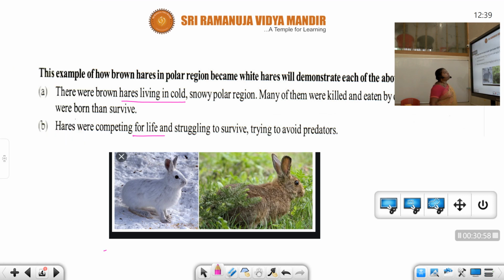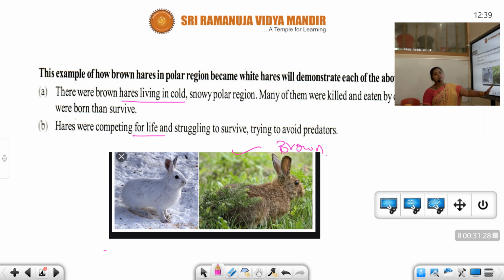Let us see the example of how brown hair is converted into white hair in the polar region. It is one of the evolutionary changes we can see in the case of hair present in the polar regions. Initially, the color of the hair is brown. You know that polar regions obviously have a snow background, a white background.